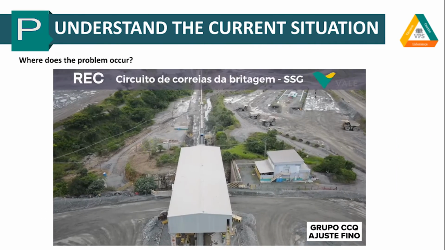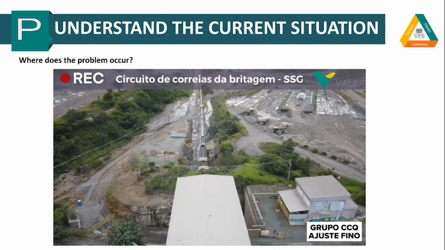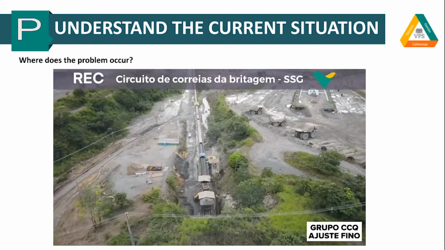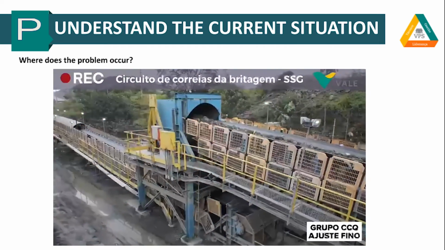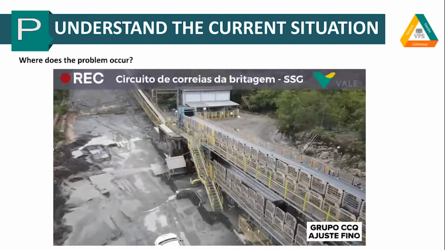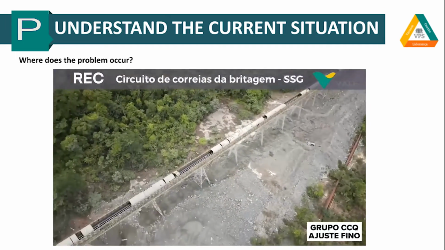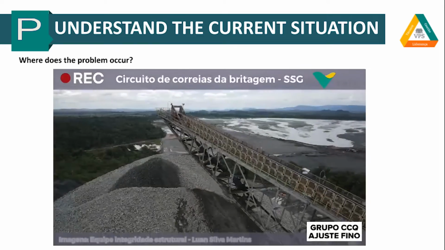How the problem occurs. Belt circuits are dynamic assets that operate on a constant basis. Problems such as lubrication failure, water, and ore contamination can generate temperature rises in vibration, even if momentarily. But they can eventually evolve into a mechanical failure and even a corrective shutdown event. This is a problem when it comes to periodic offline routing.